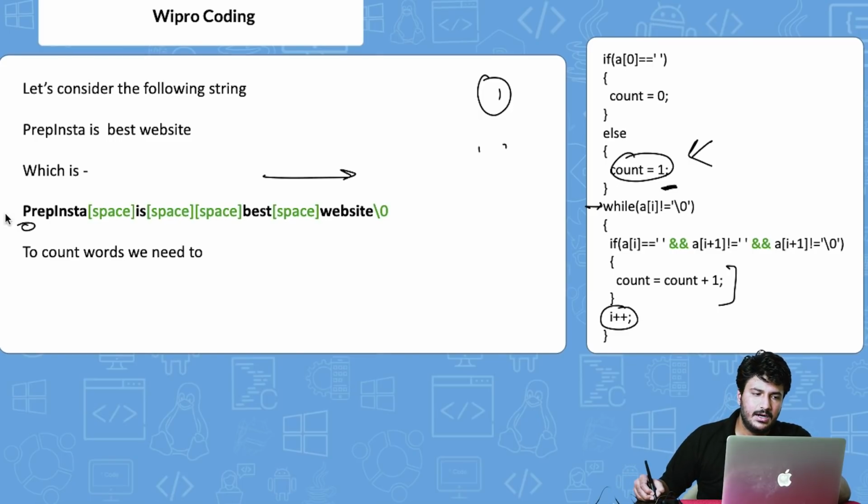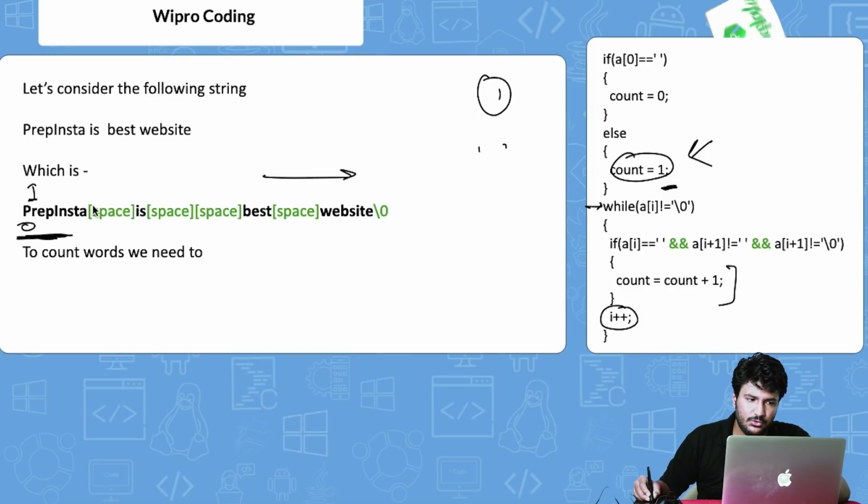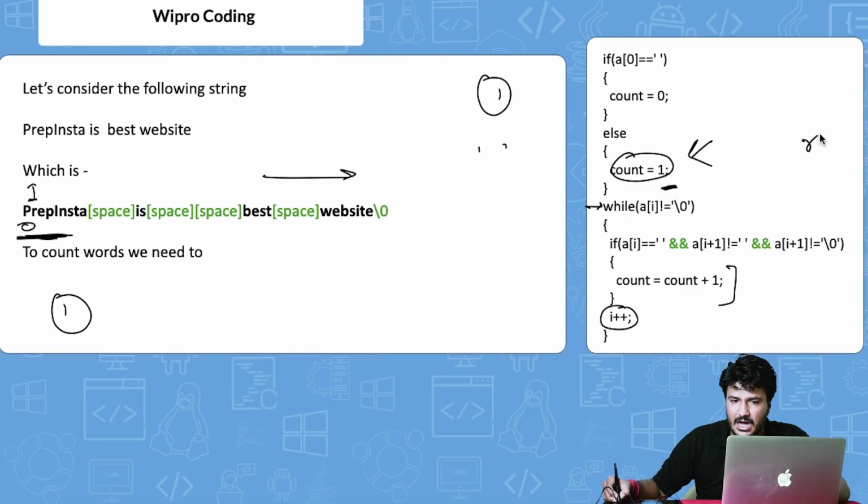Then at the next position, a of i with i equal to 1, it goes to R. Again, this is obviously not the second word, so we are not supposed to increase the count. We keep the count 1, because the whole word PrepInsta is taken as 1 count. Till the last letter, the count should be kept as 1. Again, if a of i is equal to blank space, increase count by 1; obviously it's not a blank space, the value here is R. So it will keep doing the same thing till the end of the word.